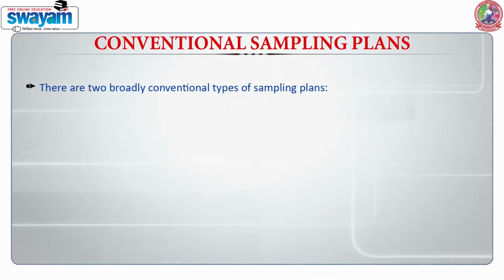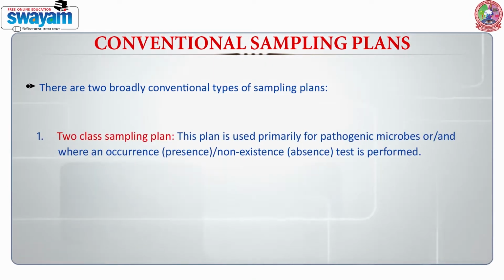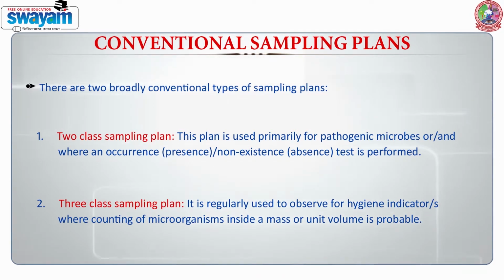There are two broadly conventional types of sampling plans. First, two-class sampling plan. This plan is used primarily for pathogenic microorganisms where presence or absence is examined. Second, three-class sampling plan. It is regularly used to observe for hygiene indicators where counting of microorganisms inside a mass or unit volume is probable.